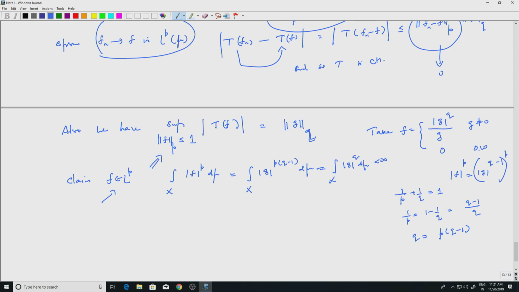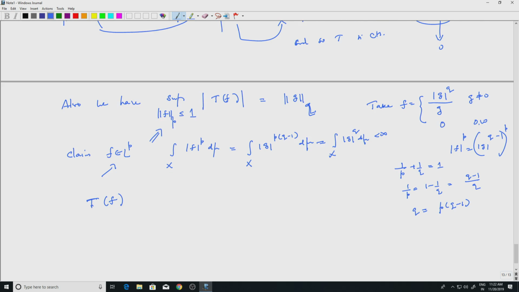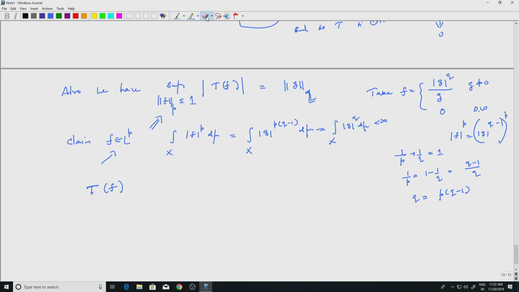So I can calculate T f. Let's compute T sub f, T of f. Well, not f, I should perhaps normalize it. So instead of simply f, you look at f, which is in L^p, and divide that by the L^p norm of f. So this would be an element in the unit ball. Any vector, if you divide by its norm, it comes to the unit ball, and you look at T of that.